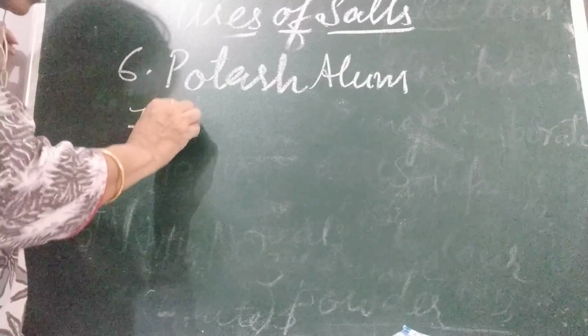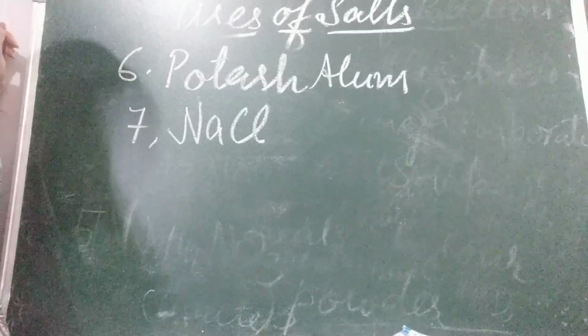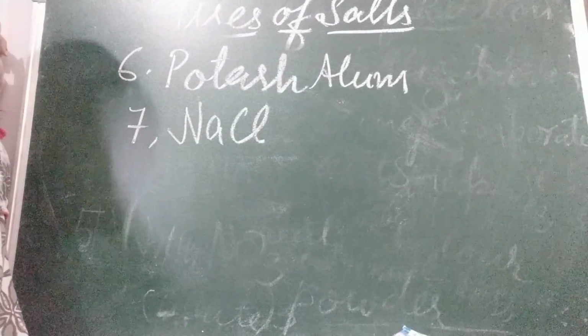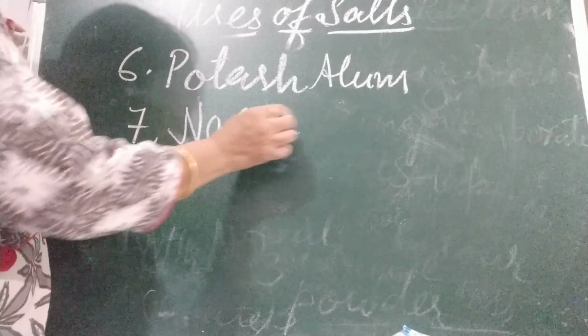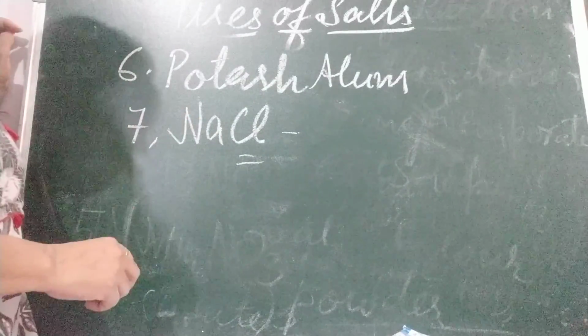Last but not the least, that is common salt, sodium chloride. All you know, we use it for giving flavor to our food, as seasoning for food. In manufacture of chlorine, and also sodium carbonate. Okay, children.